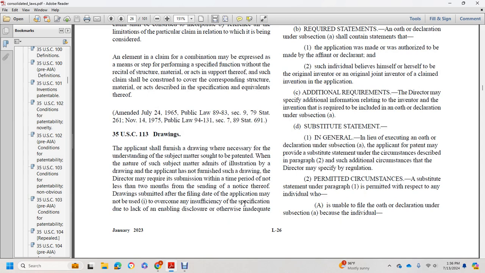Title 35 U.S. Code 113, Drawings. The applicant shall furnish a drawing where necessary for the understanding of the subject matter sought to be patented. Where the nature of the subject matter admits of illustration by a drawing, the applicant shall furnish one with the application.